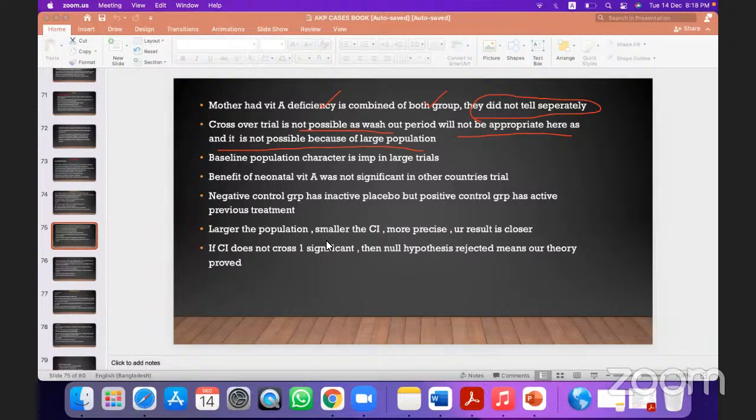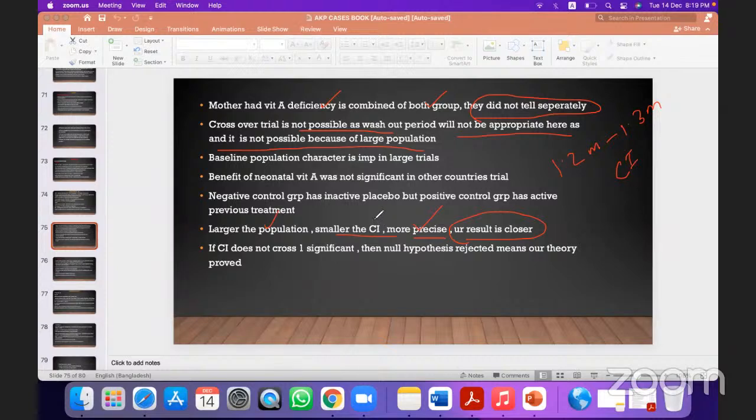Now, the larger the population, the smaller the confidence interval will be, and the more precise your result is. If my income confidence interval is 1.2 million to 1.3 million, that means the confidence interval is very small. It is more precise, and that means my study population was very large.